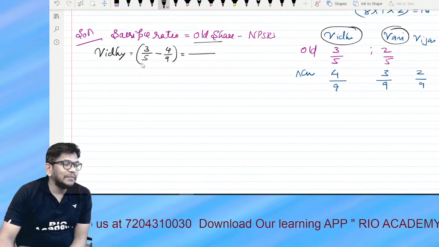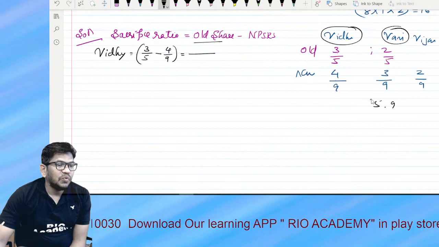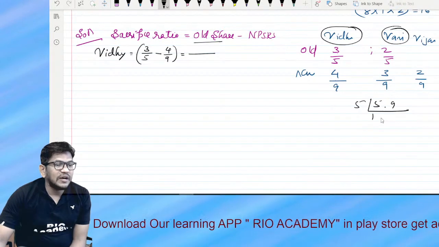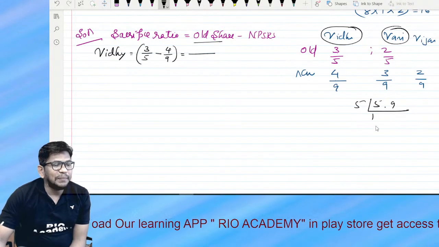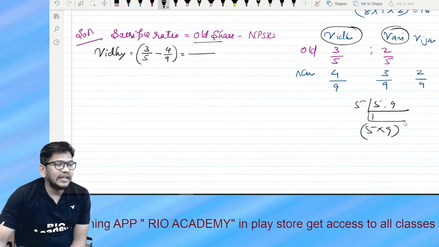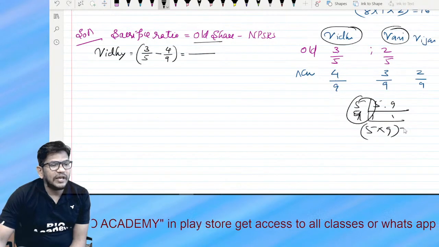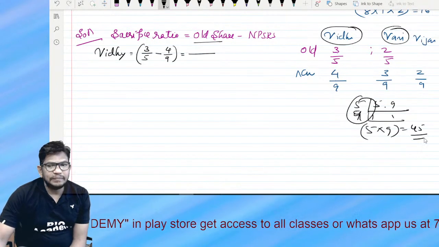Look at that, the LCM. If you take the LCM of this, 5 nines are 45, so we multiply: 5 multiplied by 9 is 45. Correct?